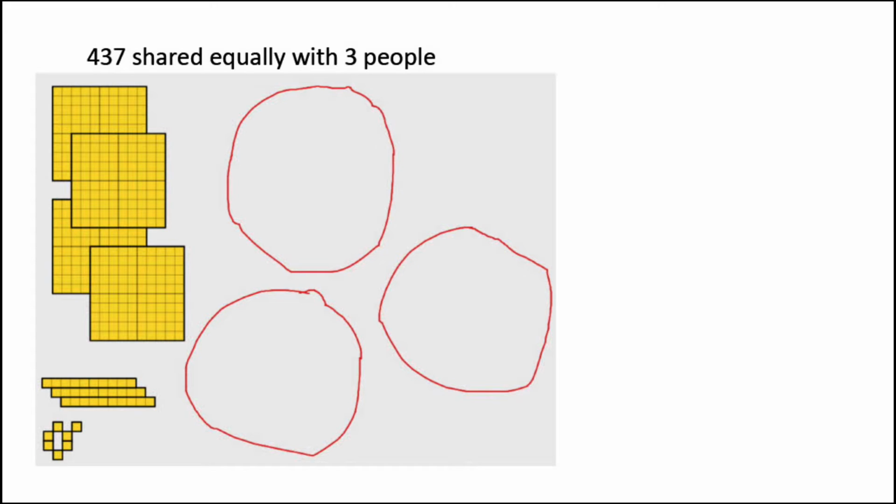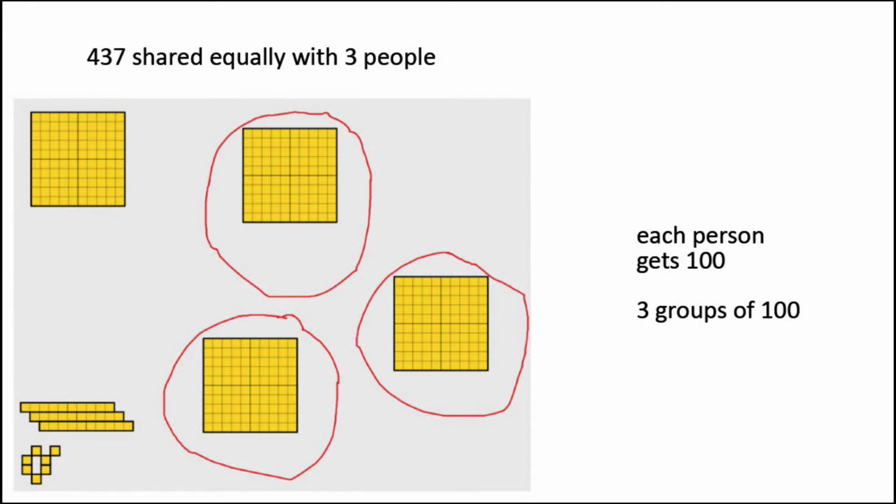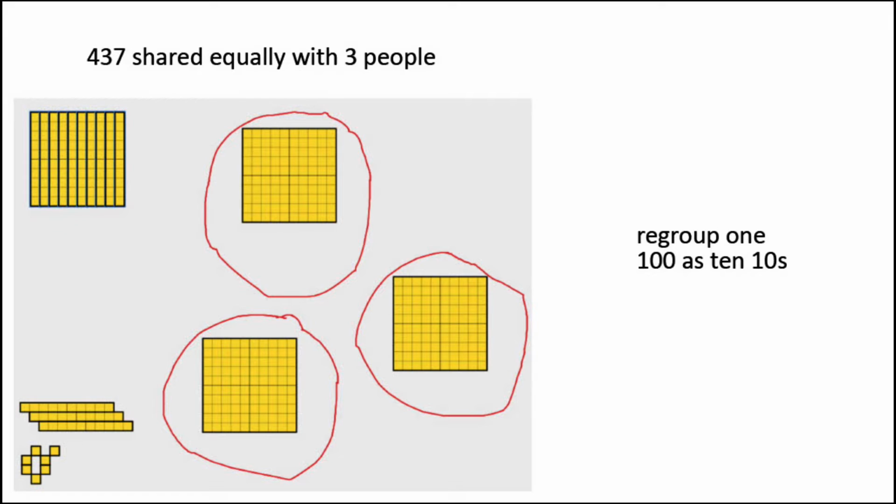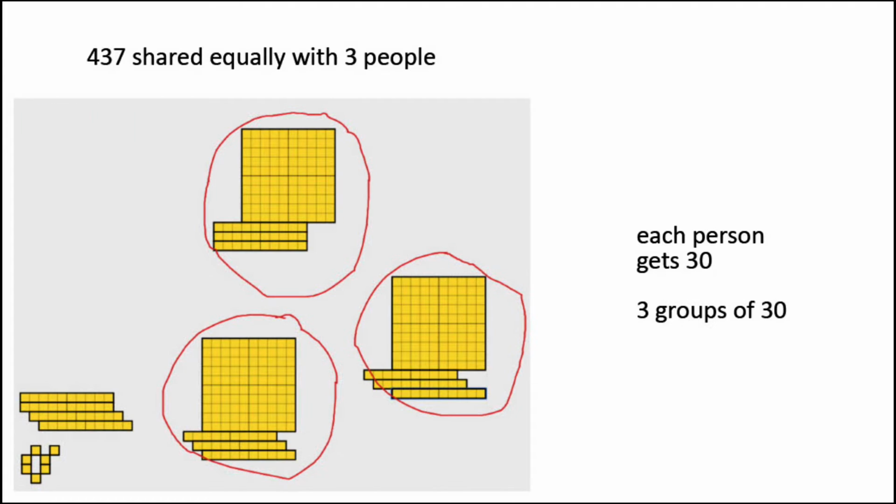So the first thing we would do here is start to deal out or divide up the 437 equally among the 3 groups. So maybe first each person gets 100. So now there's 3 groups of 100. Next we're going to have to break up that last 100 so we can redistribute those. So we regroup 100 as 10 tens. And now we can pass out some more. So let's say each person gets 30. So that represents 3 groups of 30.